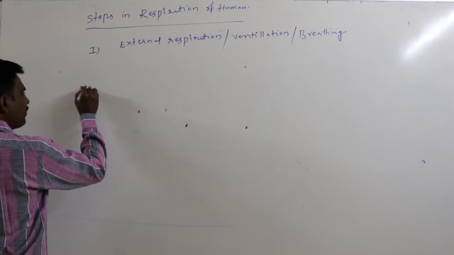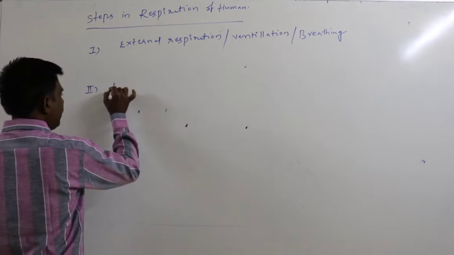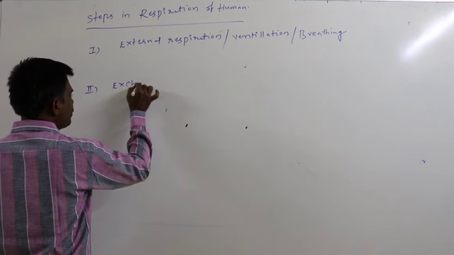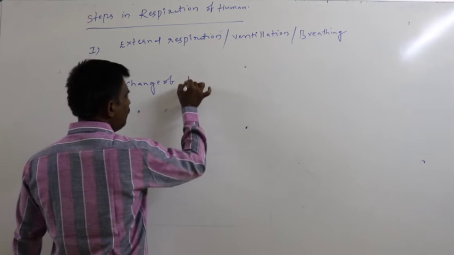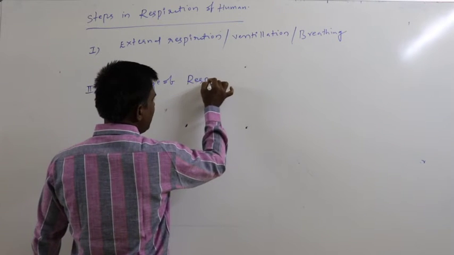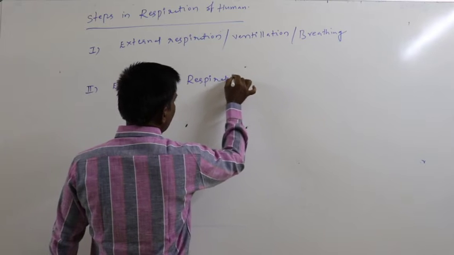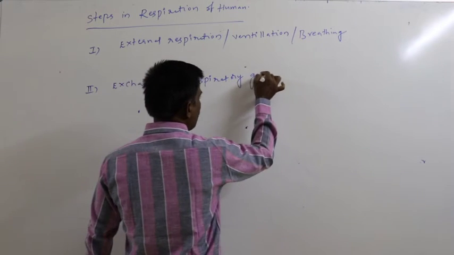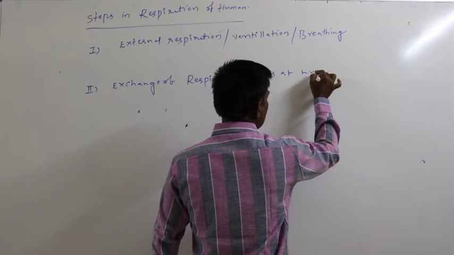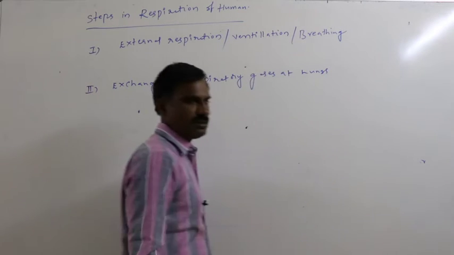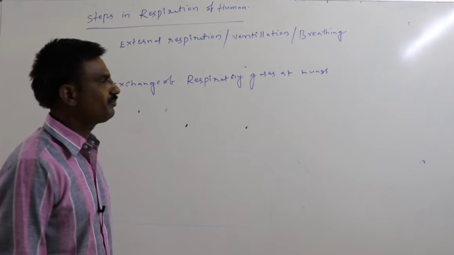Second step, exchange of respiratory gases at lungs or alveoli.